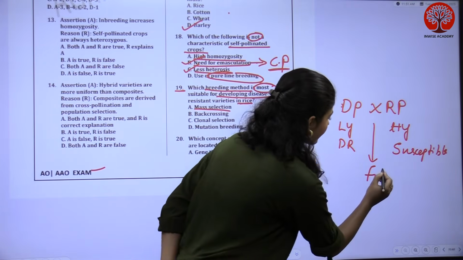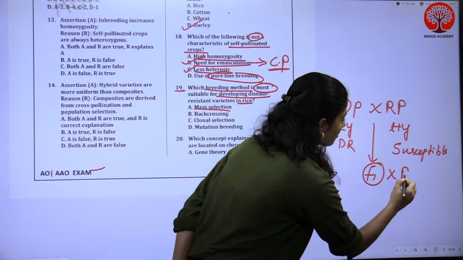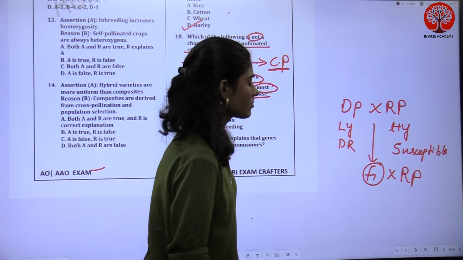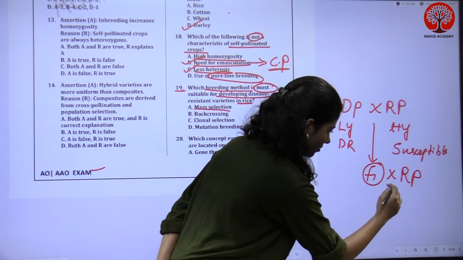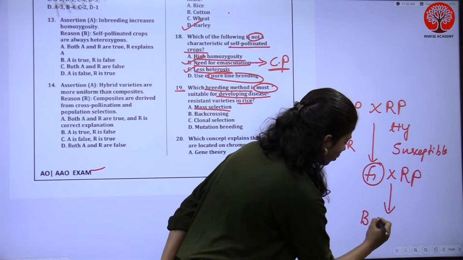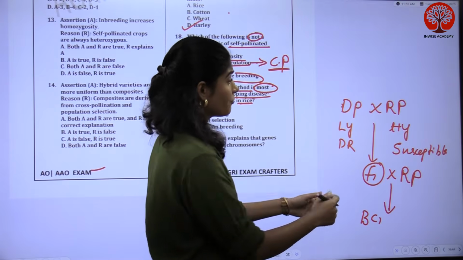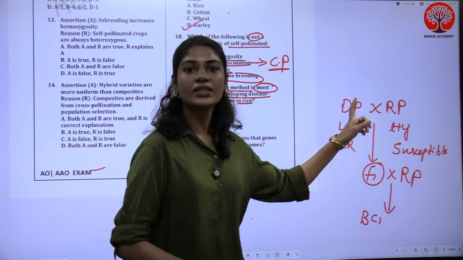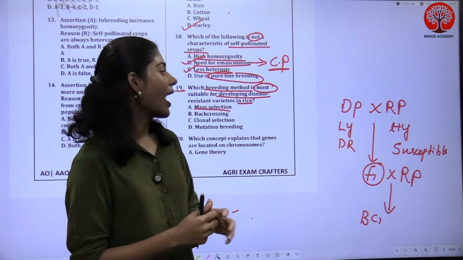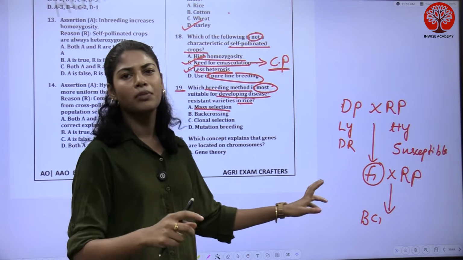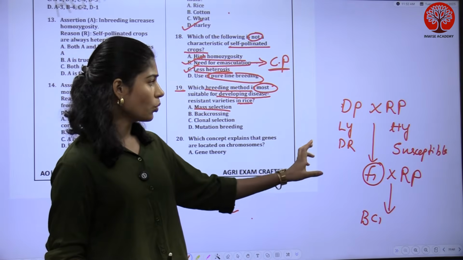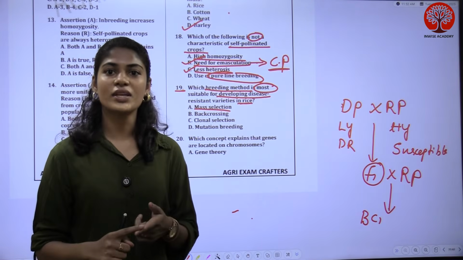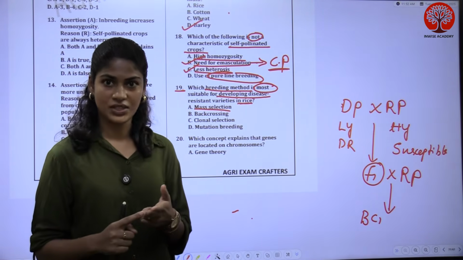So I'll cross this F1 with the recurrent parent. I'll keep on crossing. Whatever progeny I get, this is back cross 1. If I do n number of crossings with the recurrent parent, at one point of time, maybe after 5 to 6 generations, I'll get a high yielding variety with disease resistance genes.